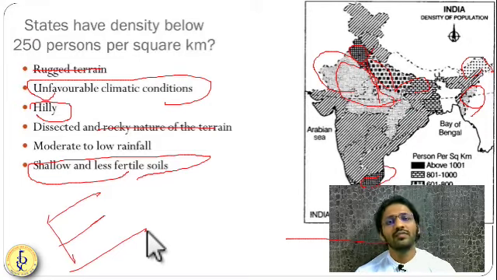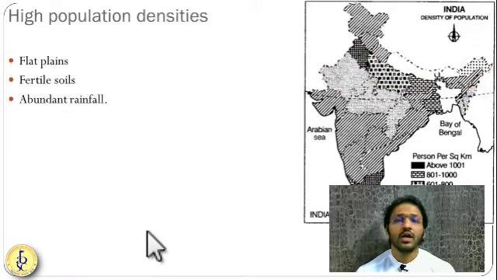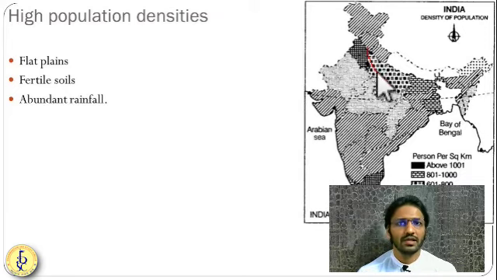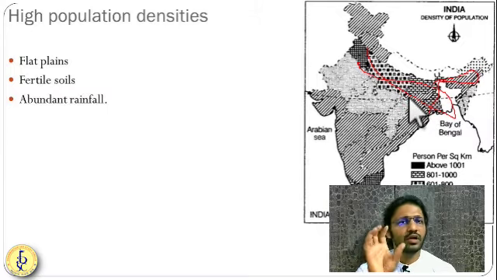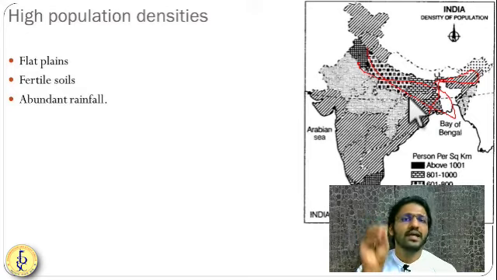Now, what is the reason for the higher density of population in a particular area? Definitely the fertility of the land is very high. For example, Uttar Pradesh. In the entire Ganga plain, you can see very high population. Ganga Brahmaputra region, even in Assam, very high population. West Bengal, very high population. The reason is that plains are available, so the terrain is not hilly or rugged. People can walk and do their work very easily.